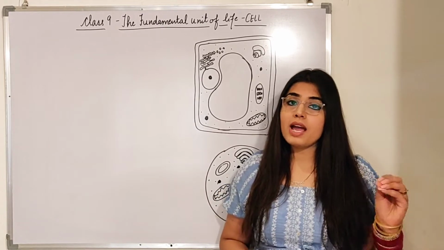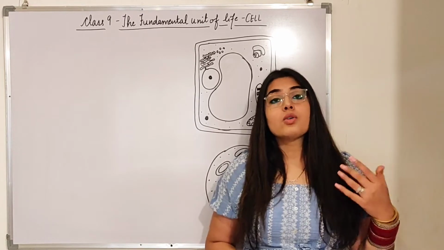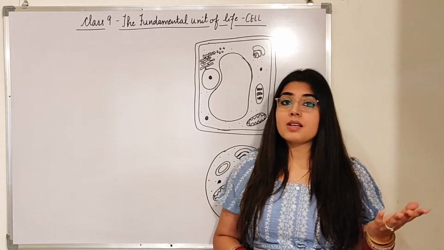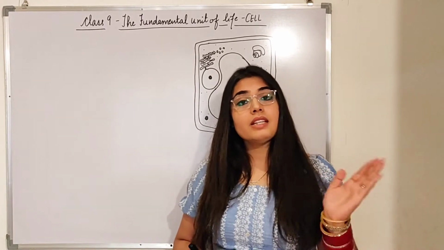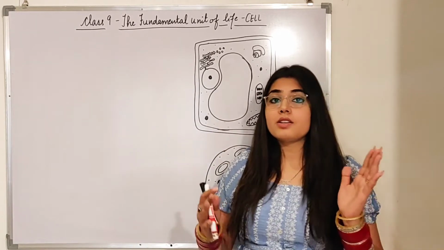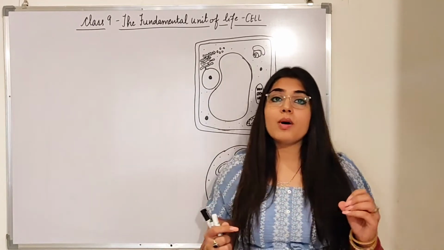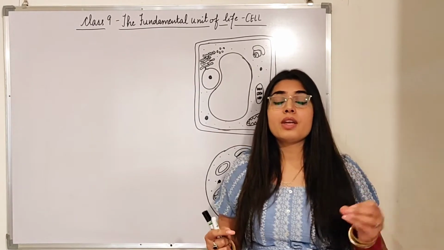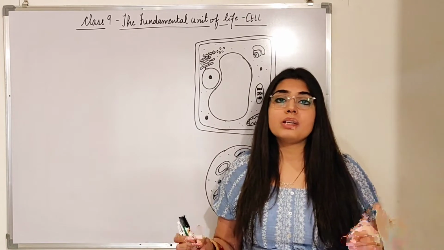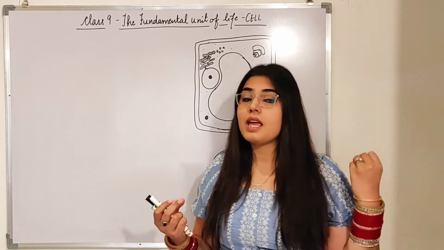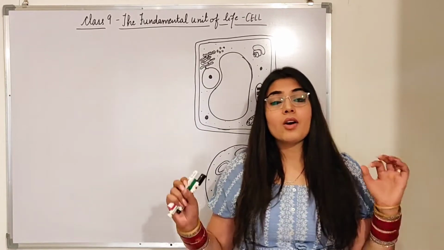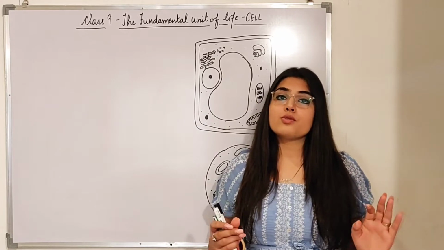In the first video I covered what is a cell, who discovered the cell, how it was discovered, and what was cell theory. In the second video we covered the definitions of prokaryotic cell, eukaryotic cell, unicellular and multicellular cells, examples and their diagrams. I hope everybody has watched those two videos.